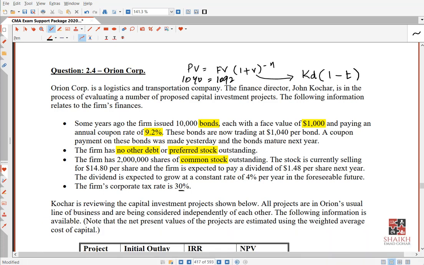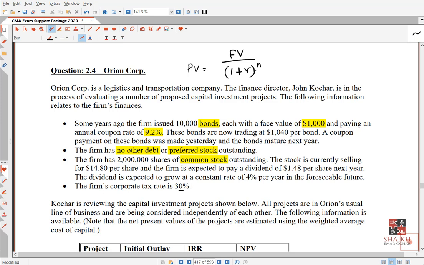Okay, my friends, because scientific calculator is not allowed, what you will do is like this. Present value is equal to future value divided by (1 plus r) to the power n.